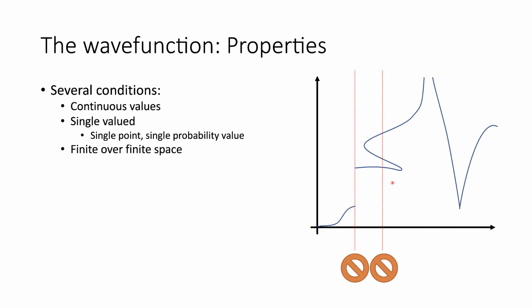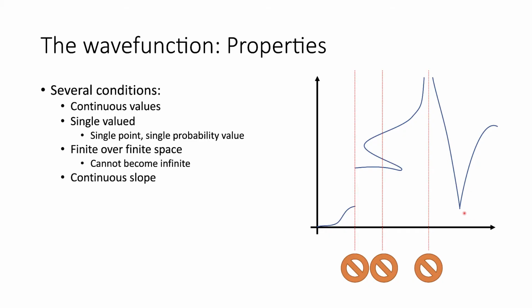The next condition is that the wave function must be finite over finite space. So at no point can the wave function go off to infinity, because if the wave function goes off to infinity, that means its energy can go off to infinity, and that's something that's not possible. So it can't become infinite. And finally, the last one that we need to look at is it has to have a continuous slope. The last one is slightly harder to picture, but we have to have a continuous slope.